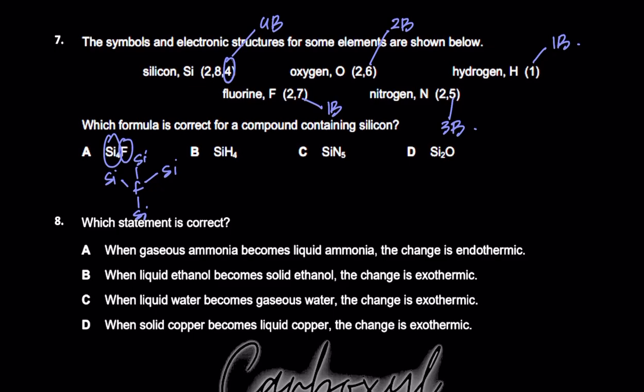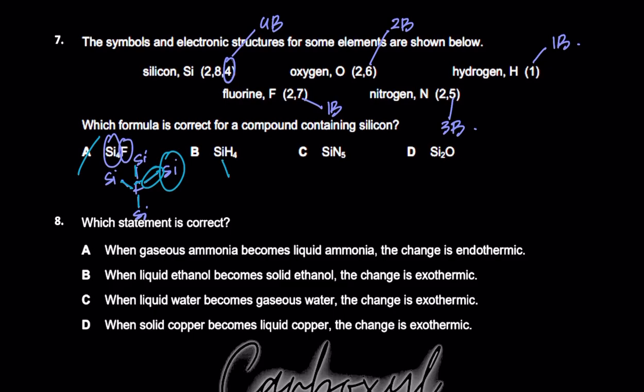The reason is because fluorine is in group 7. It can only make 1 bond. Here it has made 1, 2, 3, 4 bonds, right? So A is wrong based on that. And A can also be wrong based on the fact that silicon is in group 4. It has to make 4 bonds, and here it has only made 1 bond, right? So if you think from the perspective of fluorine, or from the perspective of silicon, both will give you a wrong answer.